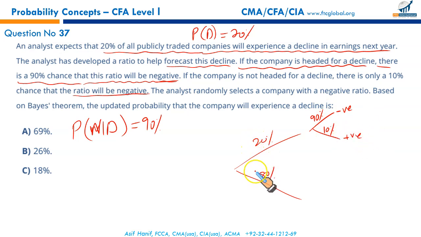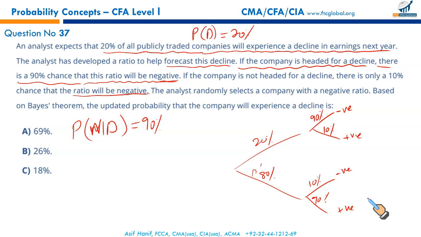There is an 80% chance that there will not be decline. And in that case, if the company is not headed for decline, there is only a 10% probability of getting a negative return on the analyst ratio, and of course a 90% chance of getting a positive. So we have just laid it down in a decision tree. That was easily conceivable, unlike the previous question where I totally lost the track.